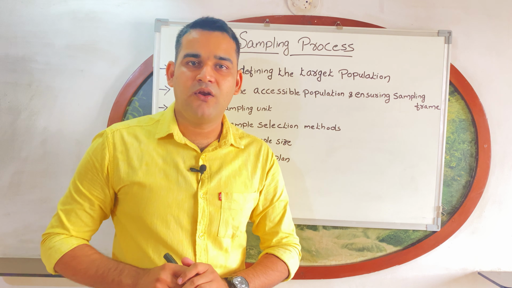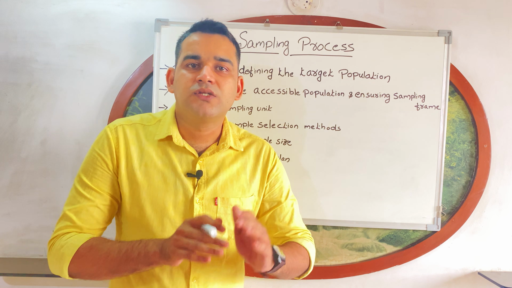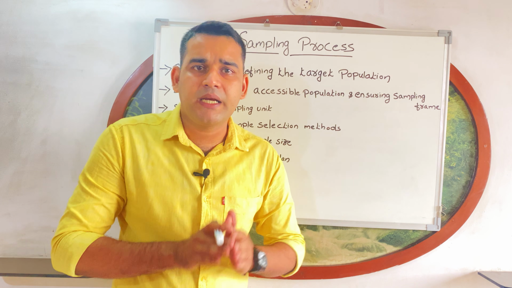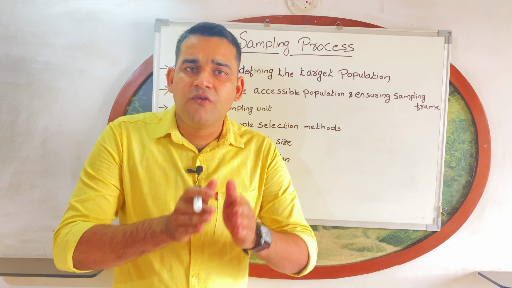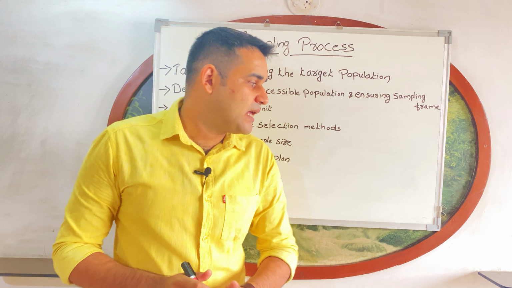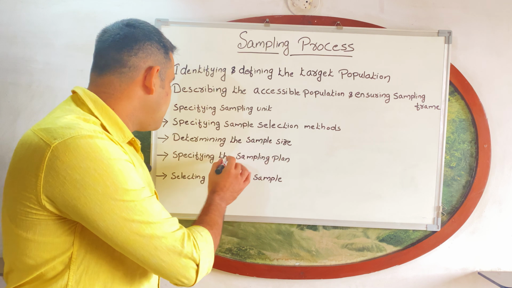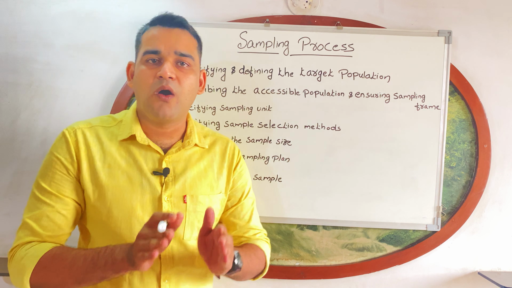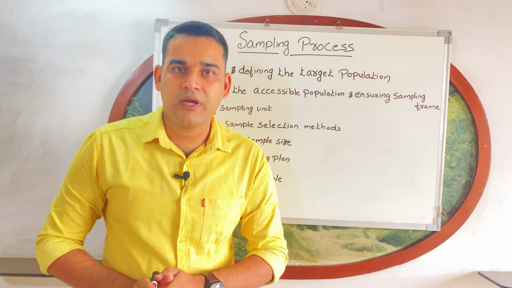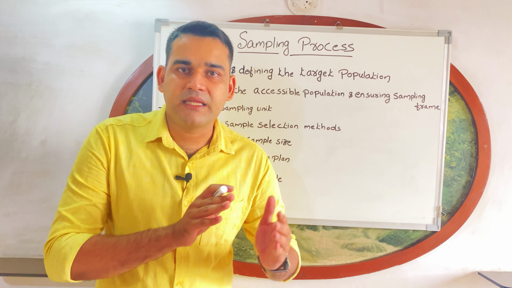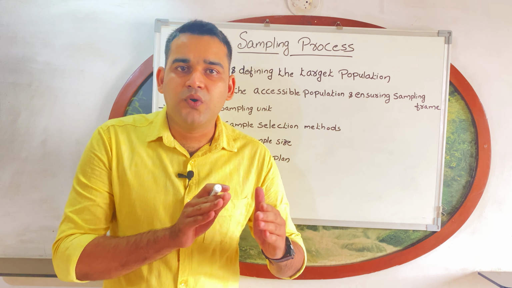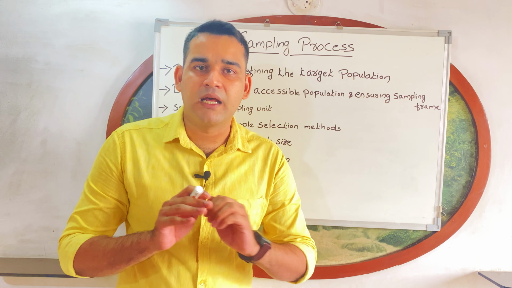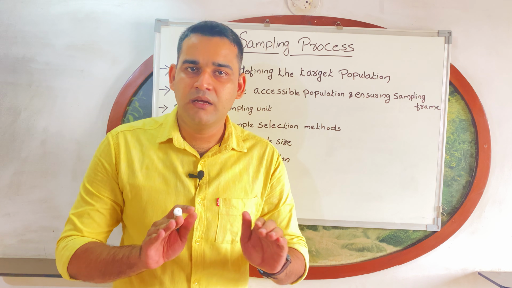So, a proper plan should be there. When to conduct and how to conduct, all the plan should be there with the researcher. Got it? That is the sampling plan you have to specify. It means how you have to carry out the research, regarding sample size, method, time, and what to do when a problem has occurred.